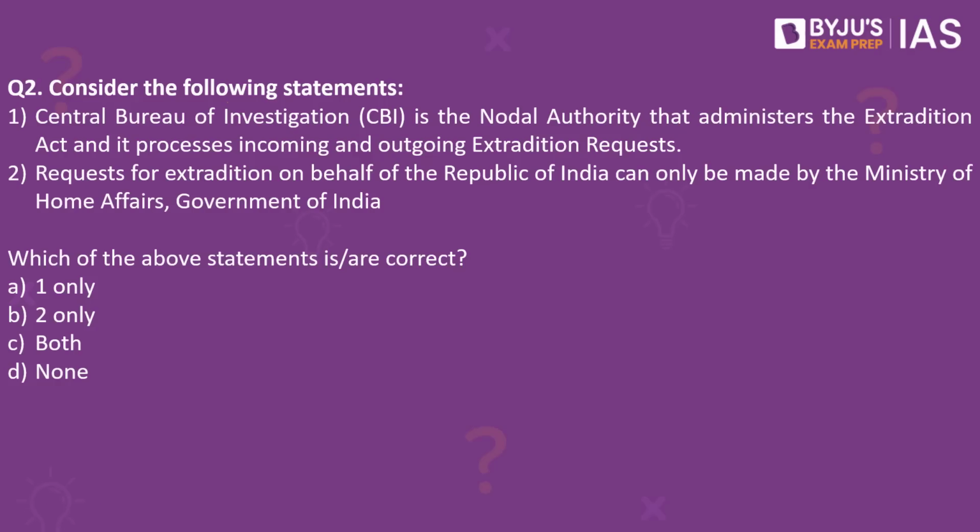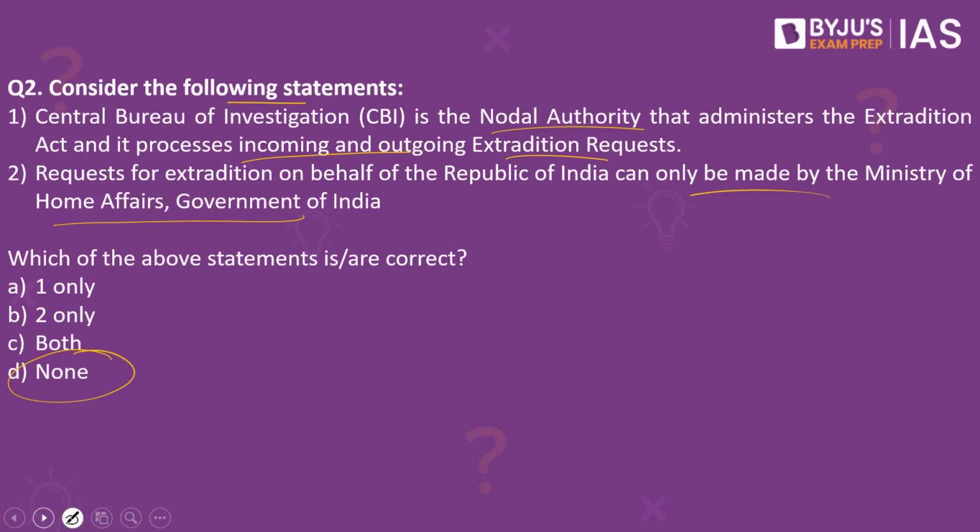Consider the following statement. Central Bureau of Investigation is the nodal authority that administers the Extradition Act, and it processes incoming and outgoing extradition requests. Requests for extradition on behalf of the Republic of India can only be made by the Ministry of Home Affairs, Government of India. Which of the statements are correct? The answer to this is none.